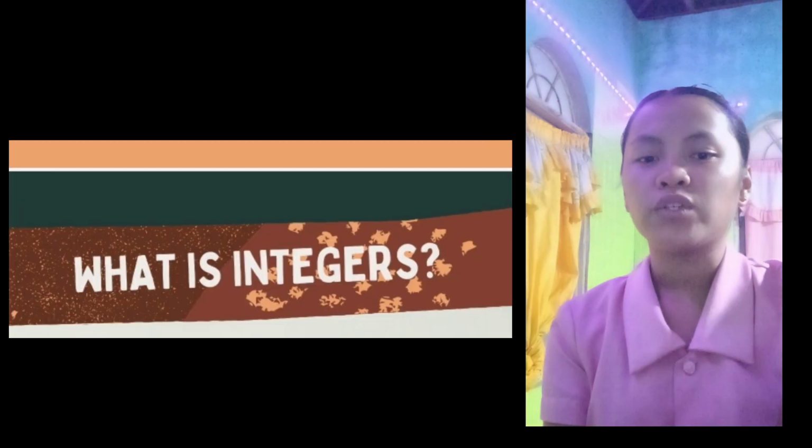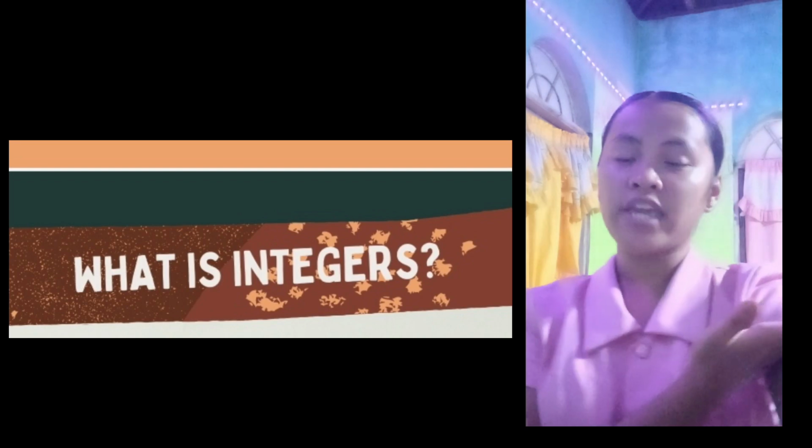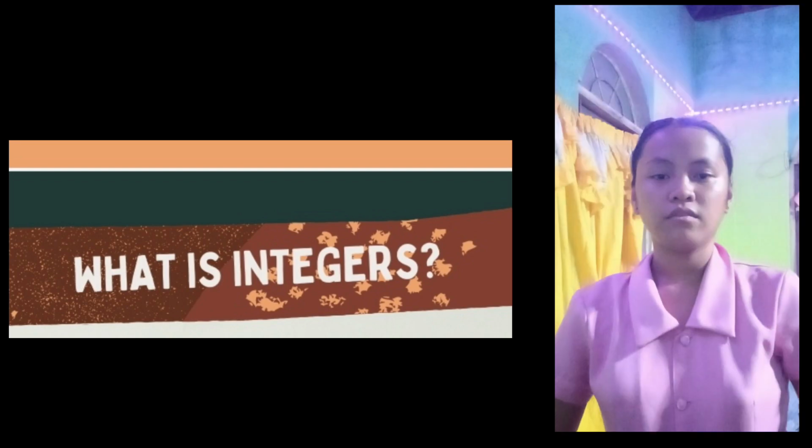The set of integers includes all the positive and negative whole numbers and 0. 0 is neither positive nor negative. I have here a picture on my left side. As you can see, I put here the picture of the horizontal number line as an example of integers. The green ones in the downside are negative integers: negative 1, negative 2, negative 3. And the three dots on the left side of the negative integers are called an ellipsis.